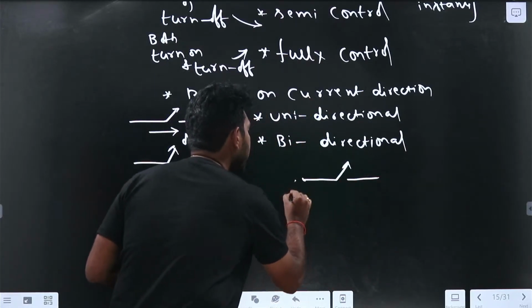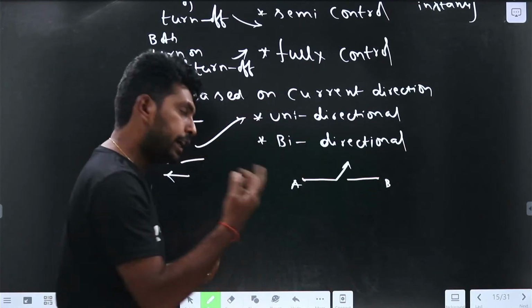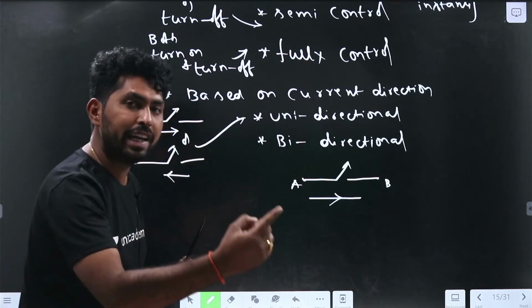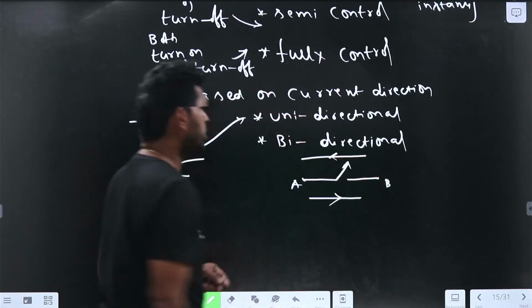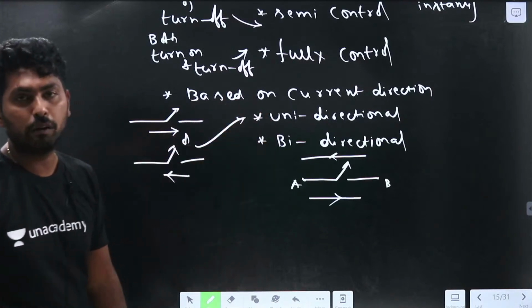For example, this point is A and this point is B. The current can flow from A to B, and it can carry the current from B to A also. So it is a bidirectional switch. So we have unidirectional and bidirectional switches.